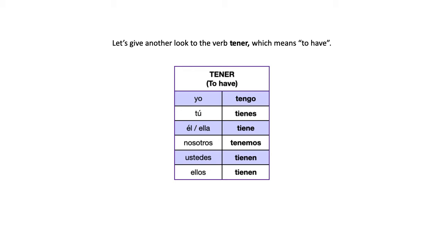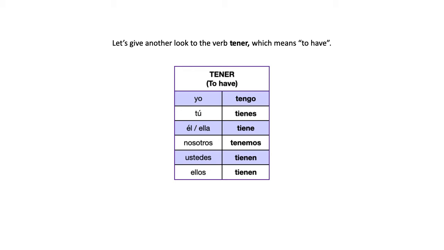So this verb is used in many ways, like to have is used in English. For example, yo tengo un bolígrafo. Remember, bolígrafo means pen, so that just means I have a pen, right? Yo tengo una mochila. I have a backpack. Ellos tienen un lápiz. They have a pencil, right?